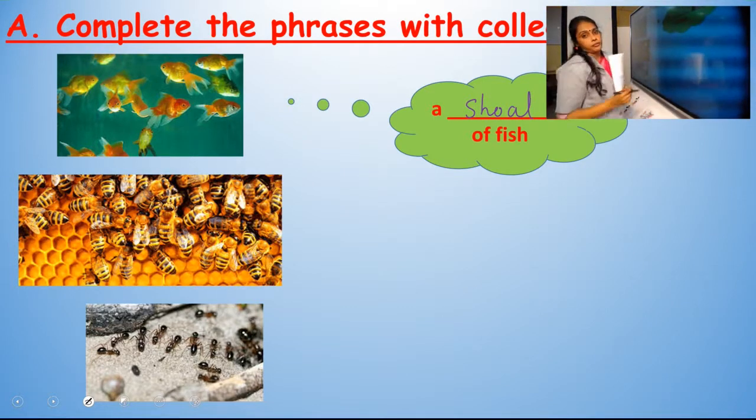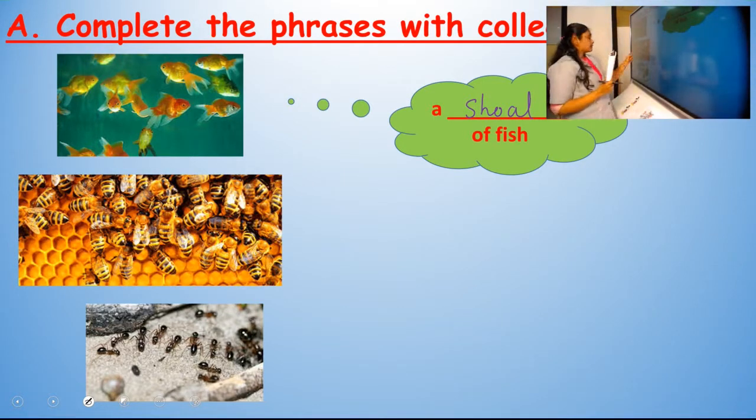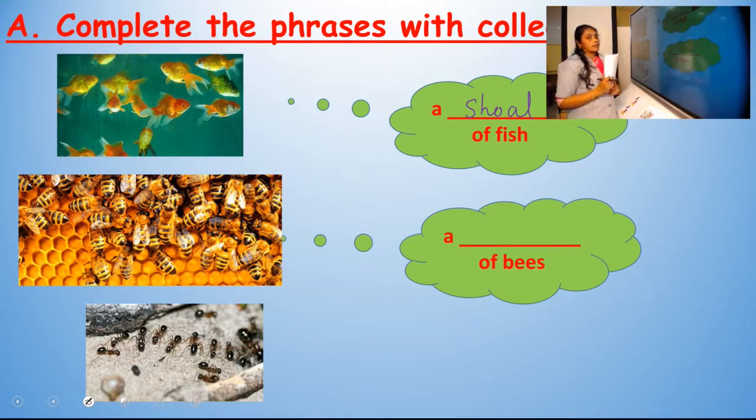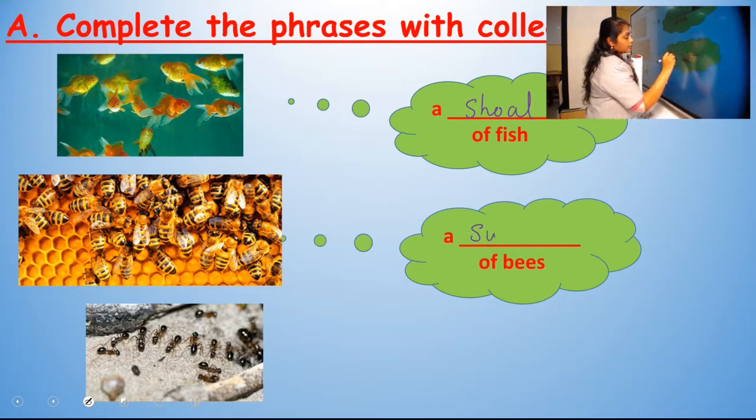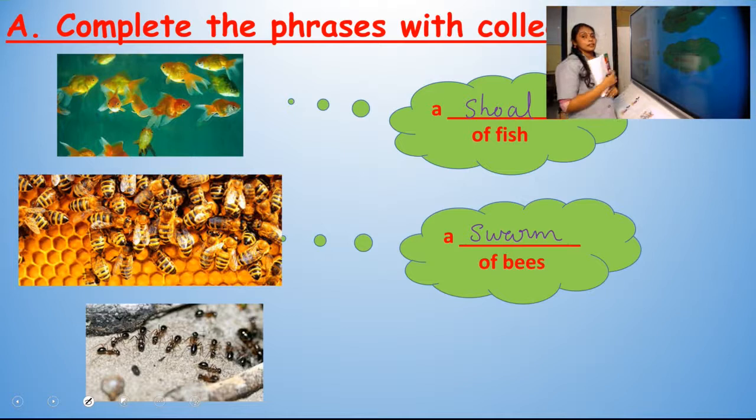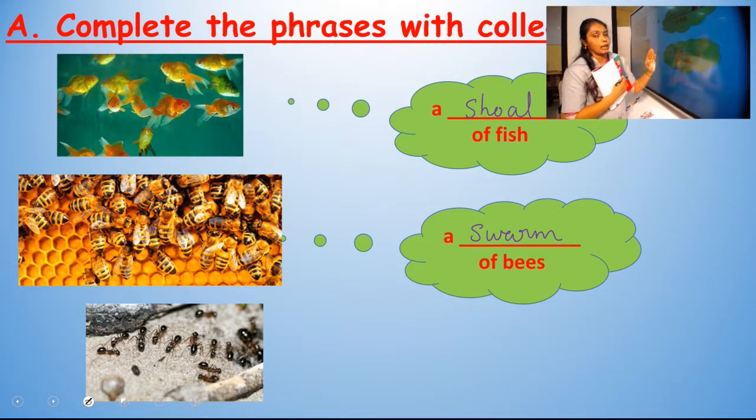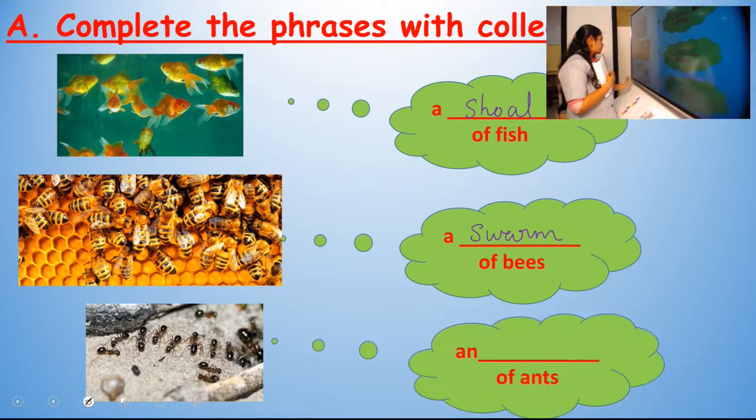Then bees. A dash of bees. A swarm of bees. Bees are a group of animals, and we use the collective noun, a swarm of bees.